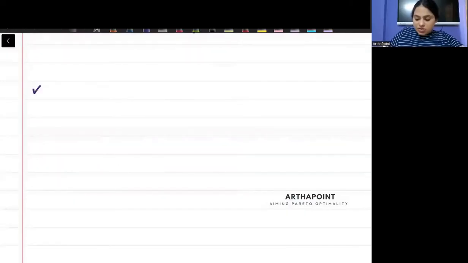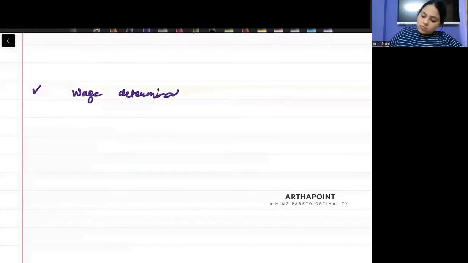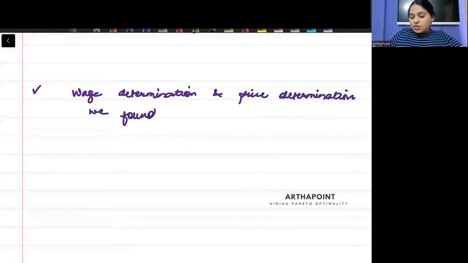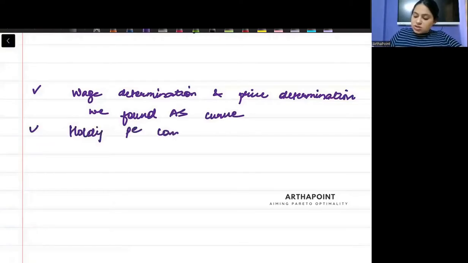We learned that first, from the wage determination and price determination relation, we could find the AS curve. We derived the AS curve. Right, beta? Secondly, we saw that when we hold expected price constant, Y and P are positively related.